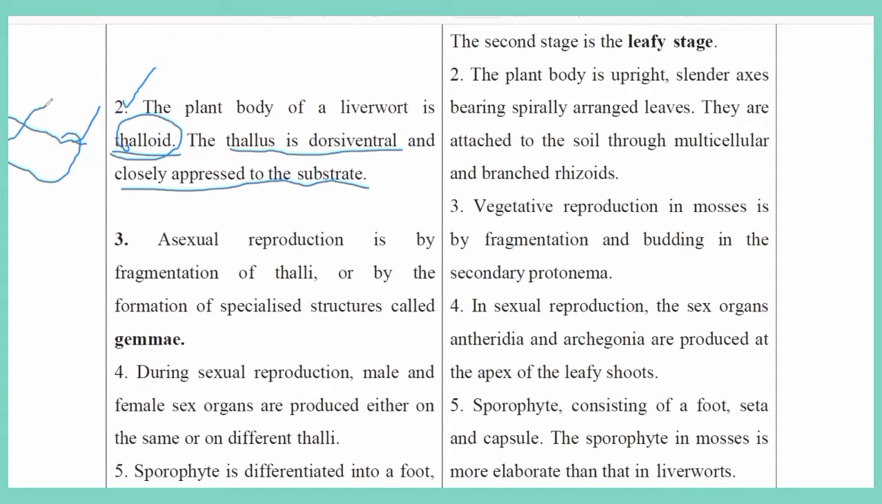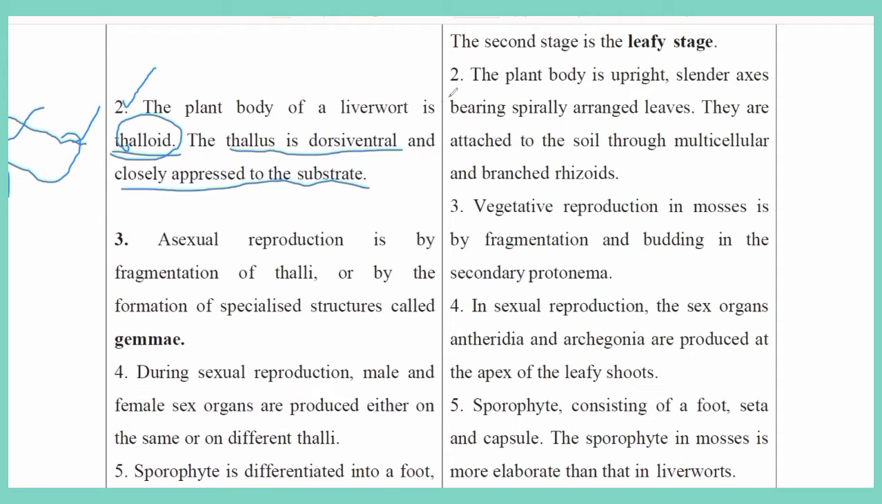Dorsiventral means there is an outer part and a down part, the substratum. The outer part is exposed to the sunlight and prepares the food material. So the thallus is dorsiventral: the upper side is green in color, the lower is brown. So this is the thallus of the Hepaticopsida, the bryophytes, which have this special feature.